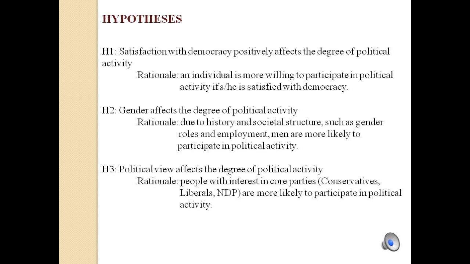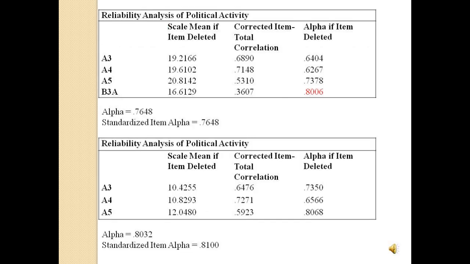Our third hypothesis is political view affects the degree of political activity. The rationale behind this is that people with interest in core parties, conservative, liberals, or NDP, are more likely to participate in political activity. This is our reliability analysis of political activity.